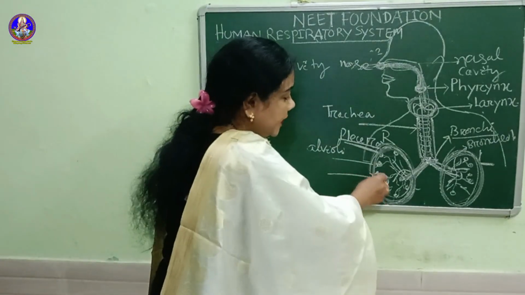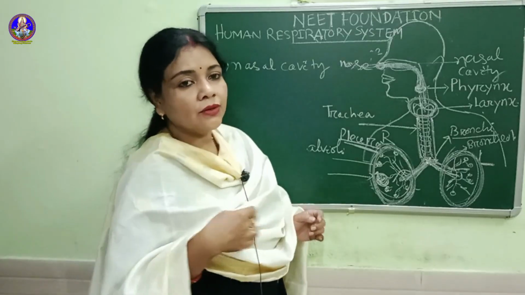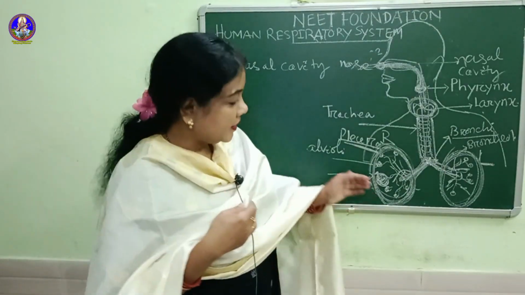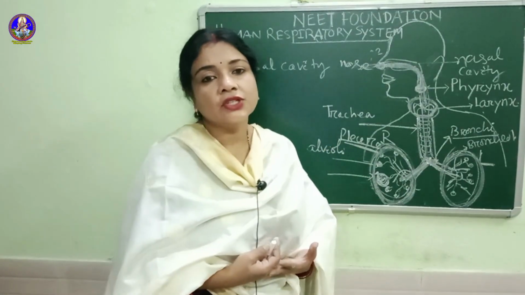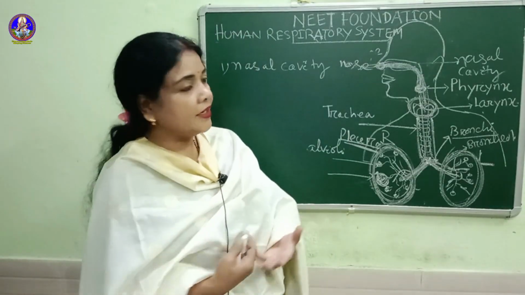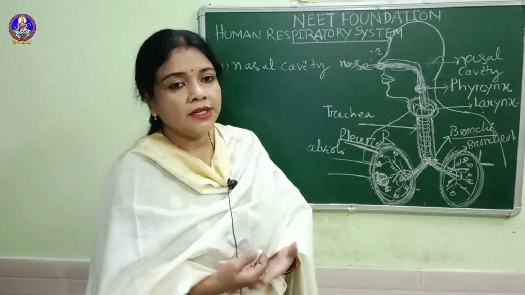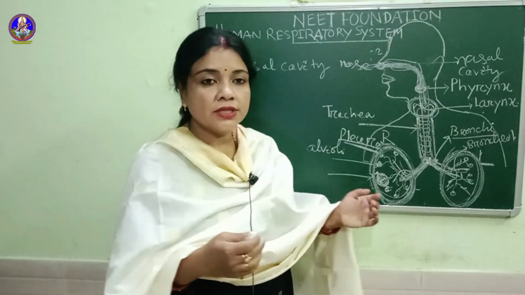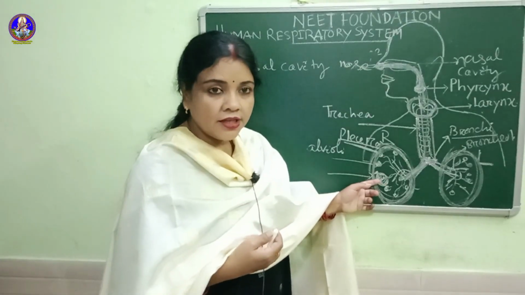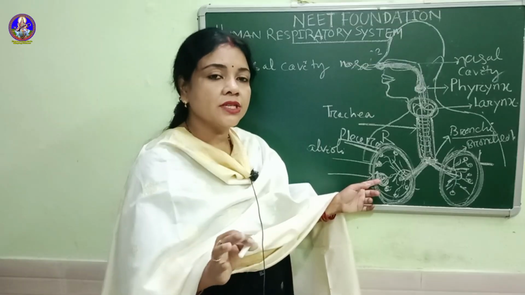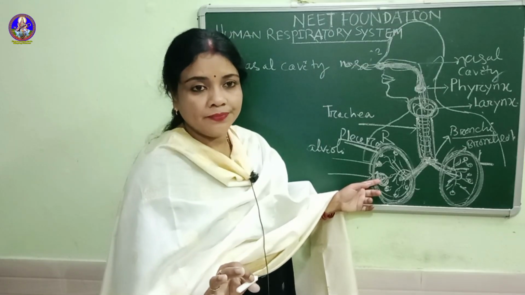The blood takes the oxygen and circulates through the body, so our entire body gets oxygen, because blood circulates to every part and every cell of our body. When it reaches every cell, it gives the oxygen collected from the alveoli and distributes it to each part of the body.